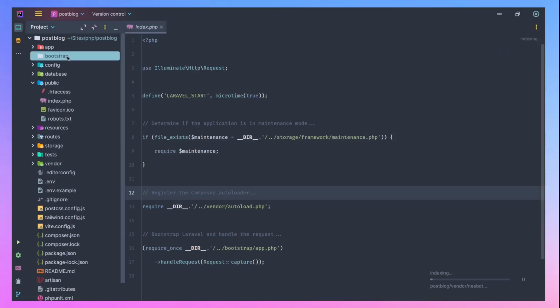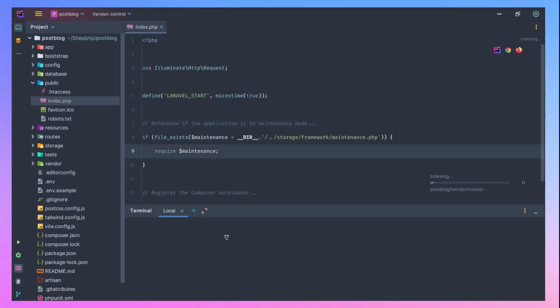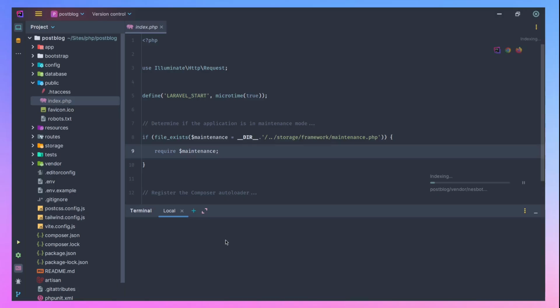Now, let's see what we can do. The next thing we need to do is run our development server. Let's start the Laravel development server.